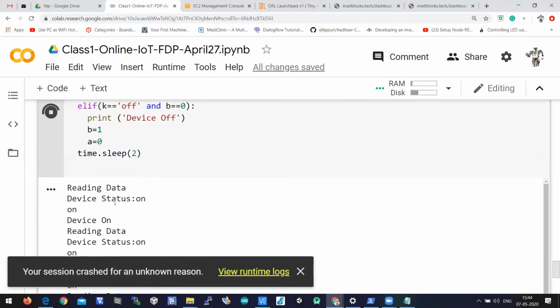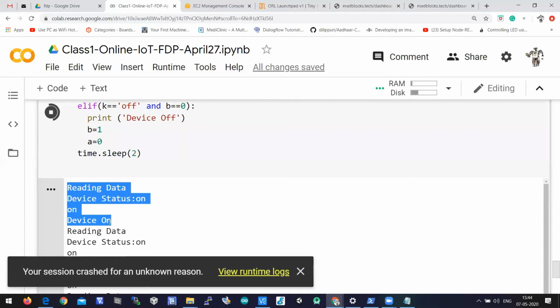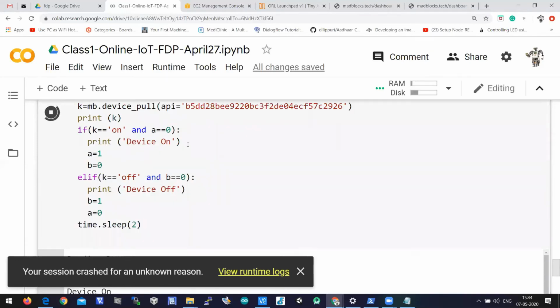If you look at this program, device on is printing only one time, which means this logic is executed only one time, and thereby this print statement is executed only one time.